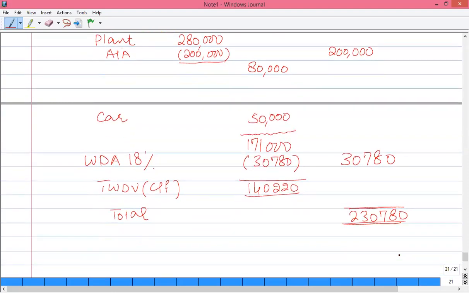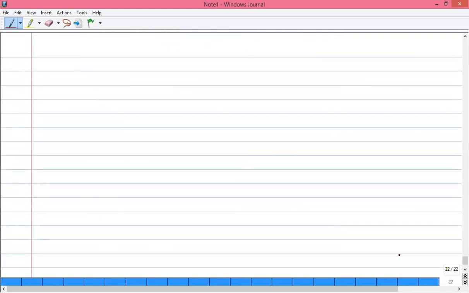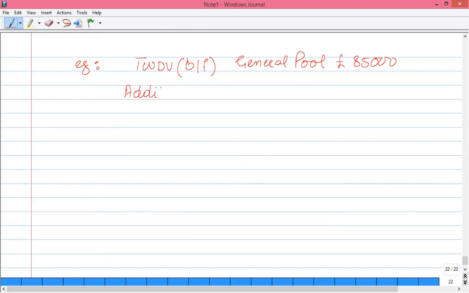Let's discuss another example. For example, we have tax WDV brought forward of the general pool, say suppose this is 85,000. Now we have certain additions during the year. We have purchased a plant costing 1,25,000.